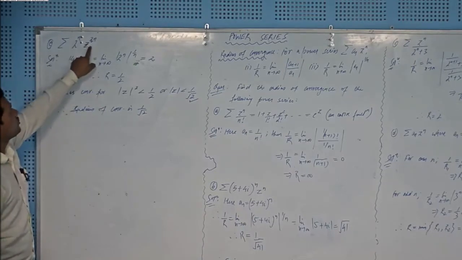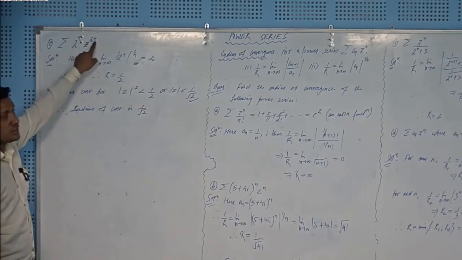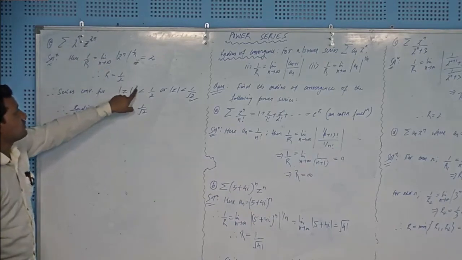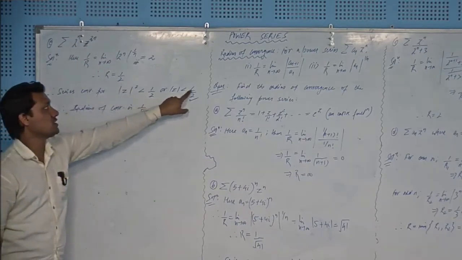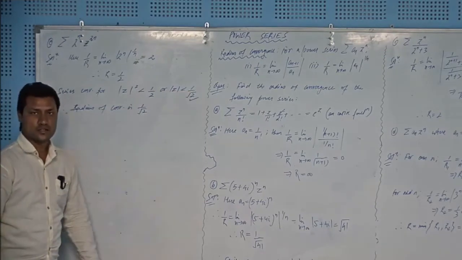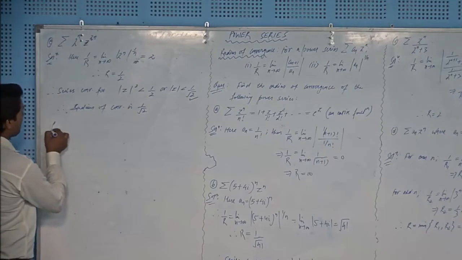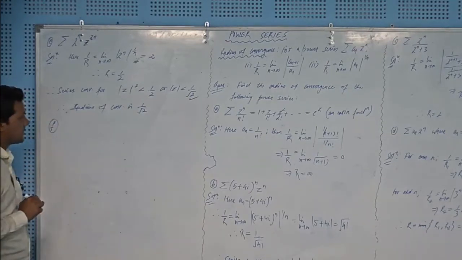If we had z to the power 5n here, right, then proceeding similarly, at this step we will have mod z to the power 5 less than 1 by 2, and then mod z less than (1 by 2) to the power 1 by 5 will be the answer, right. Okay, taking another example.